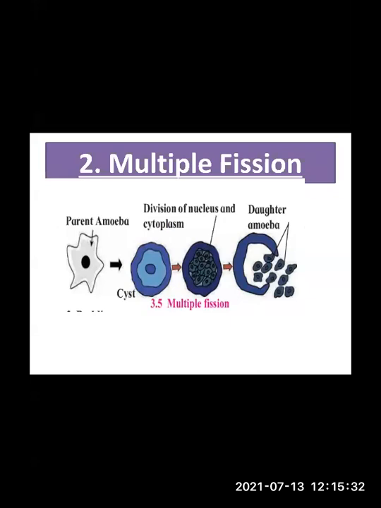Whenever there is lack of food or any other type of adverse condition, meaning the amoeba is not getting food, or the climate is very hot or very cold, during that time the amoeba will stop the formation of pseudopodia. Pseudopodia is a finger-shaped structure around the amoeba which helps it to move as well as capture prey. So the movement itself stops and it becomes rounded.